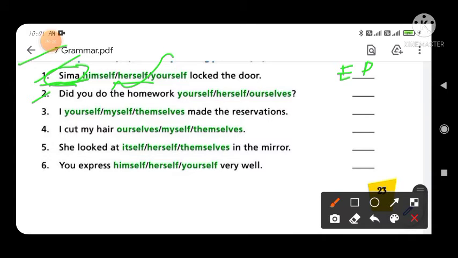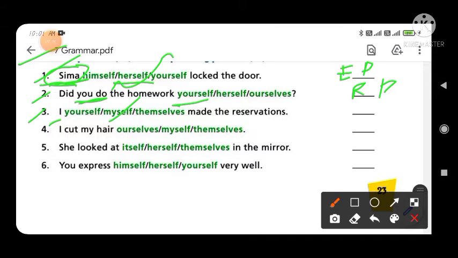Okay, and in the second, did you do the homework yourself? You have to see here the subject is you, so the pronoun will be yourself. And you have to write down RP. RP means reflexive pronoun. Okay, and third is: I myself made the reservations. So you have to fill in the word; here the subject is I, and with I you have to fill myself, and it will be emphasizing.